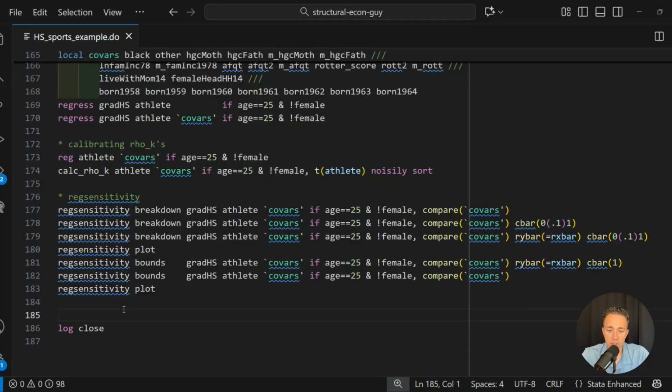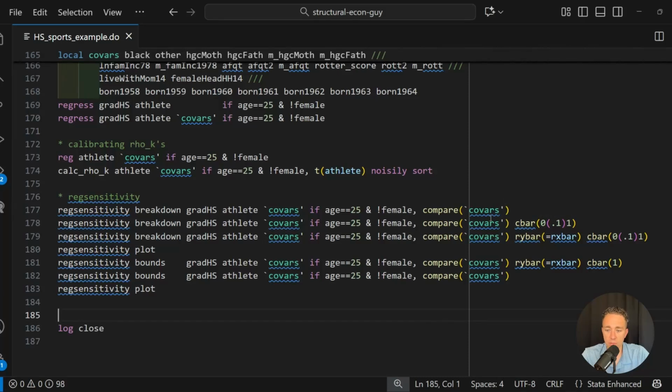So it's pretty straightforward. We just put in the same regression code that we had before. Here, order matters, and we need the treatment variable to directly follow the outcome variable. And then we can subset on the sample that we did in the other regression. And then we compare the same covariates because we don't really have any fixed effects or things that we don't want to include in the comparison. There's a note about that in the paper that we don't need to really concern ourselves with. And then we can try out different iterations of this.